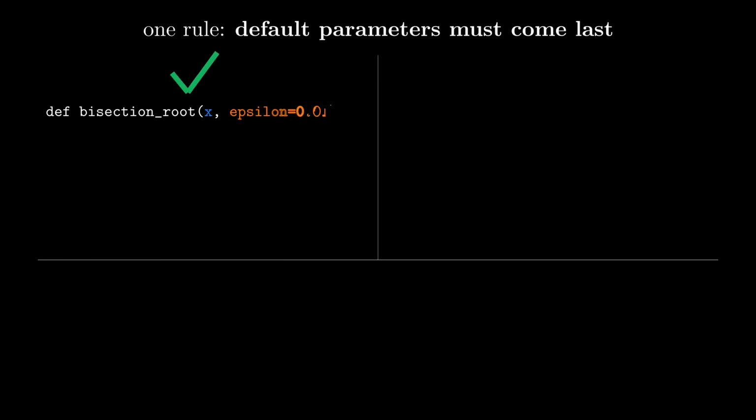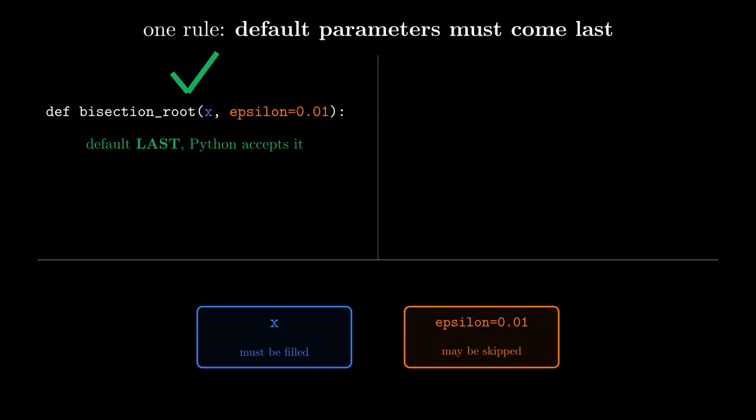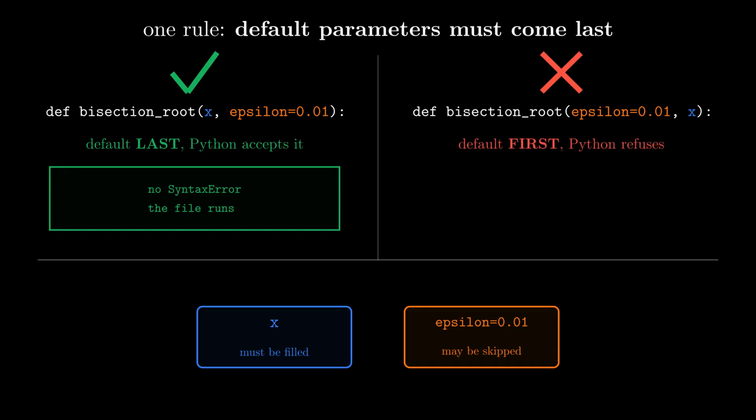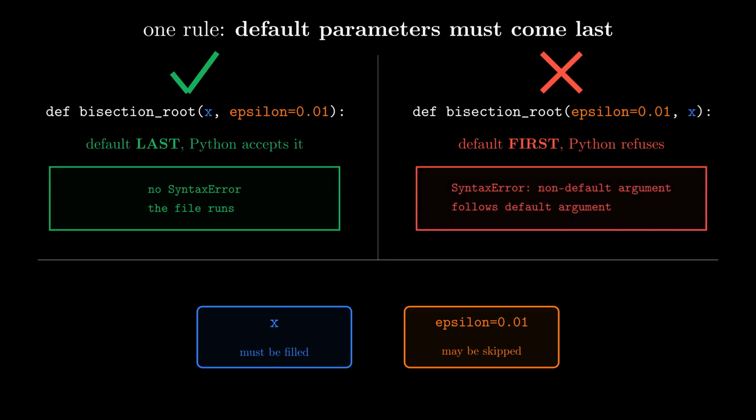One rule governs the definition. Default parameters must come last. Write def bisection_root(x, epsilon=0.01) and Python is happy. Flip them, epsilon=0.01 first and then x, and Python rejects the definition outright. It is not a style preference. The file will not run.